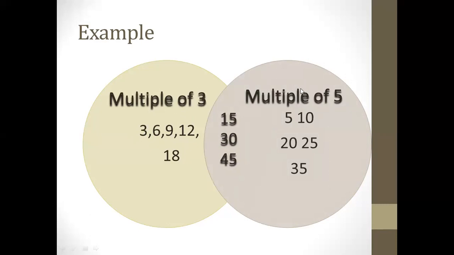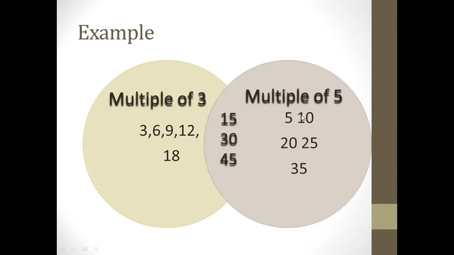And here I take multiples of 5: 5, 10, 15, 20, 25, 30, 35, 40. So guys, this circle is representing multiples of 3. They all are multiples of 3 and they all are multiples of 5. So you can see, guys, that 3 is a multiple of 3 but it is not a multiple of 5. That's why I write it in the circle which is multiple of 3. 6, 9, 12, they all are just multiples of 3. So this whole circle is multiples of 3.